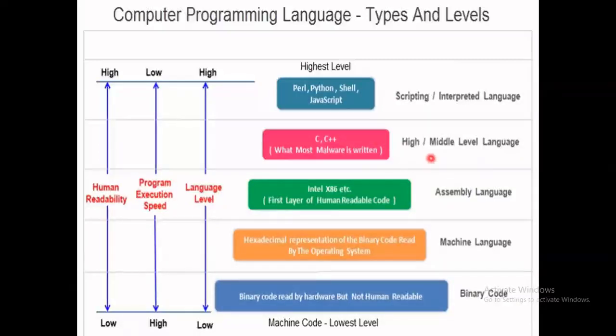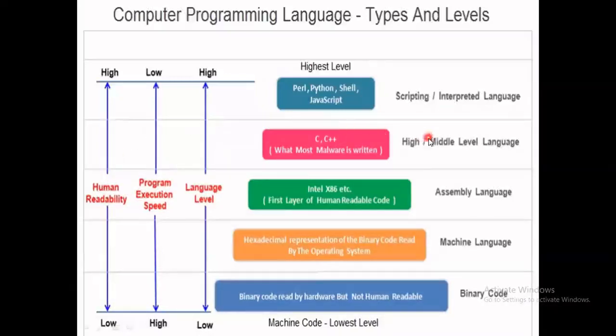After that, at the highest level of the programming languages, we can see the scripting or interpreted languages. These are the highest level programming languages. C, C++, Java, JavaScript, Python are all considered high level in terms of human readability.